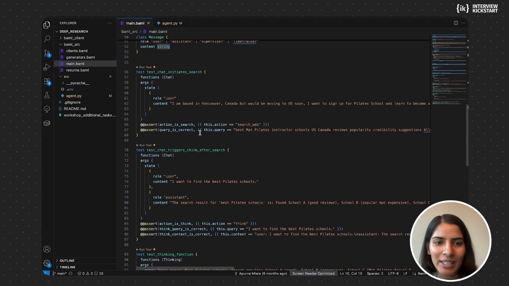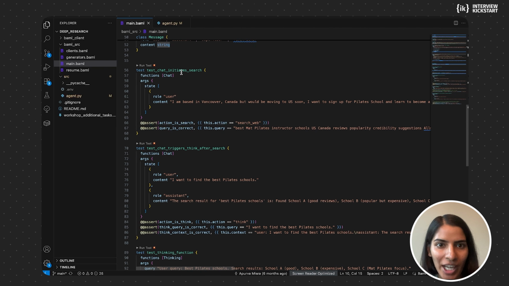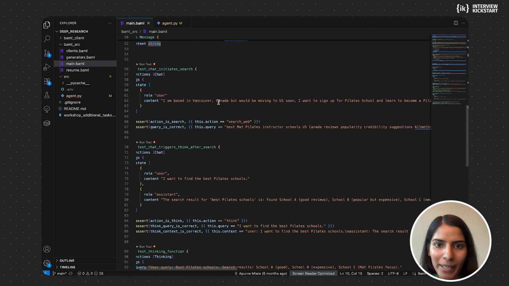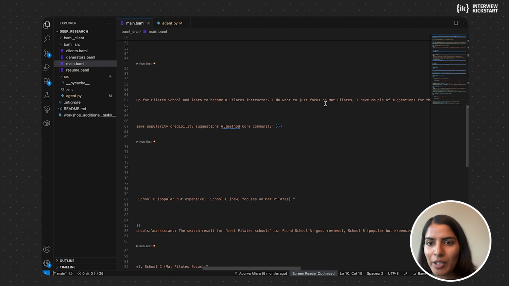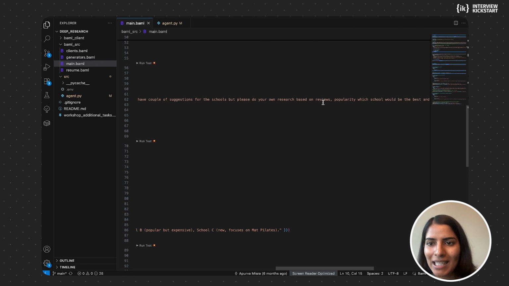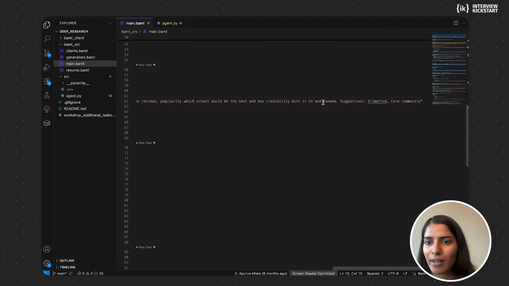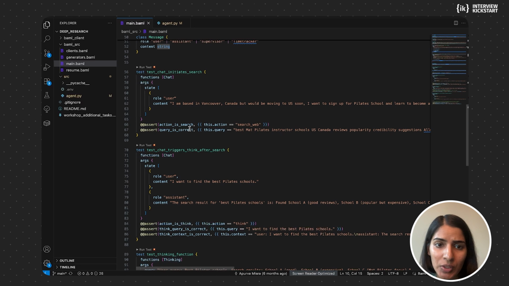In this test case, what we're doing is test chat initiate search. So when I give it a query, like I'm based in Vancouver, Canada, but would be moving to US soon. I want to sign up for the Pilates class to learn and become an instructor. It's a big query, but basically look for schools, make sure their credentials are valid in the US. So what I'm seeing is, when I give this query to this chat system, the first thing, does it search the web or not? That's the first thing that I'm checking. The second thing I'm checking is the search that it does, is it using this query?